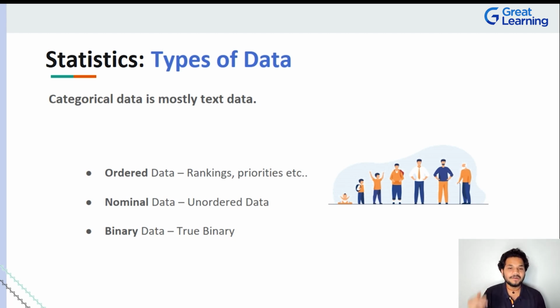1, 2, 3, first rank, second rank, third rank, priority 1, priority 2, priority 3. Be it the driver winner, runner up, third place. All of these, you have numbers and you have an ordered way of even conveying textual data. That is ordered data. When we say nominal data, it's basically us talking about anything which is unordered. Let me give you a small example. If I try to measure height, right?